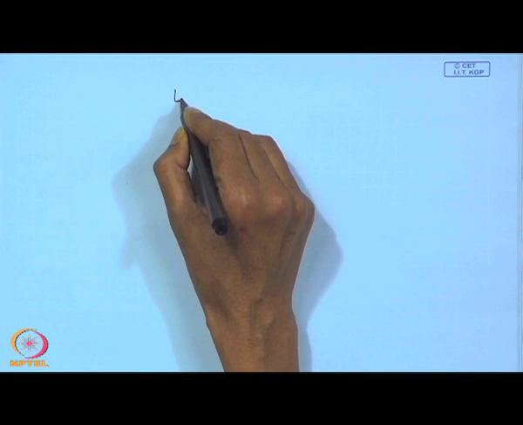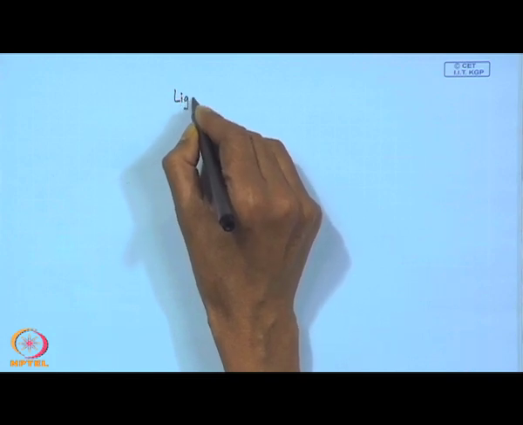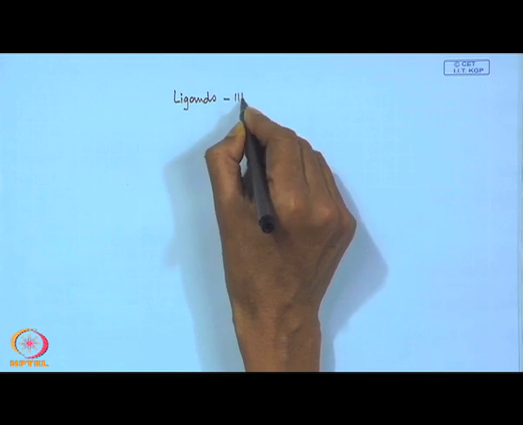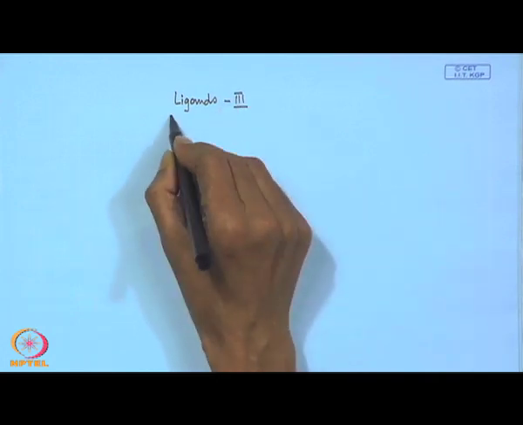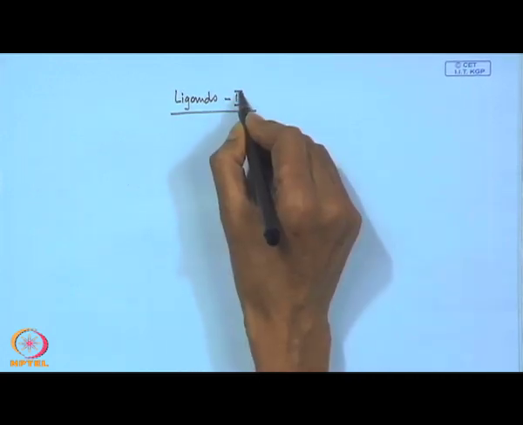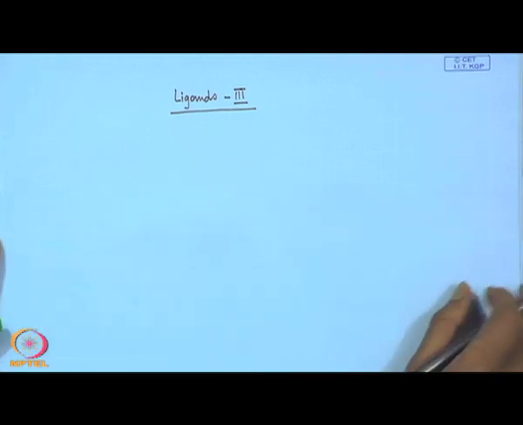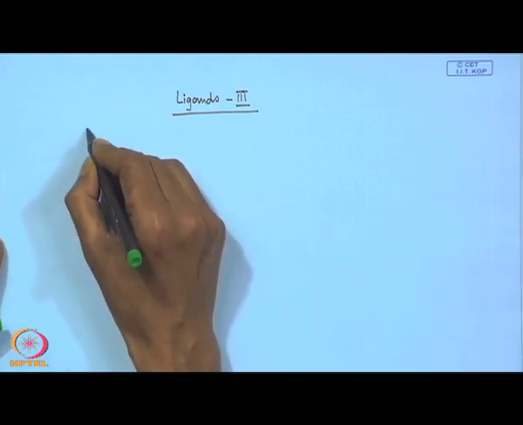Everybody. So, today we will finish the remaining part of the ligands, how we are classifying. So, it is part 3. So, the different classifications what we have seen. Now, we will just talk about one of the important classes what we find in biology.